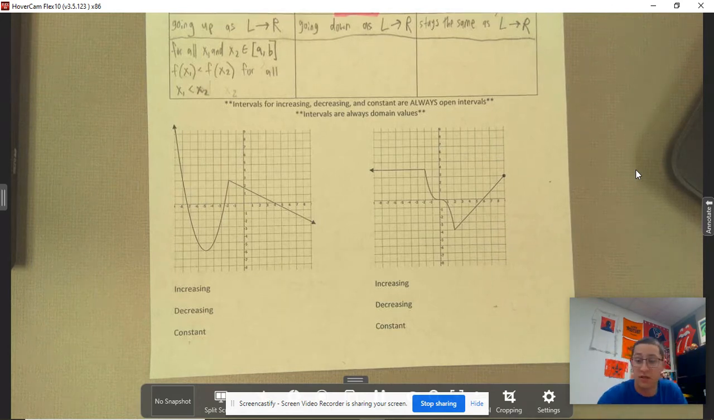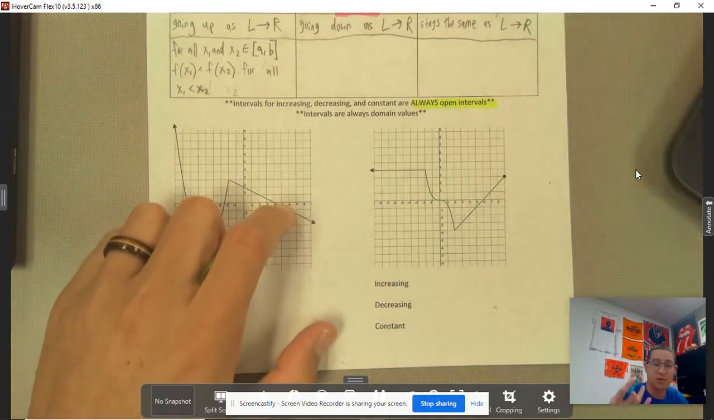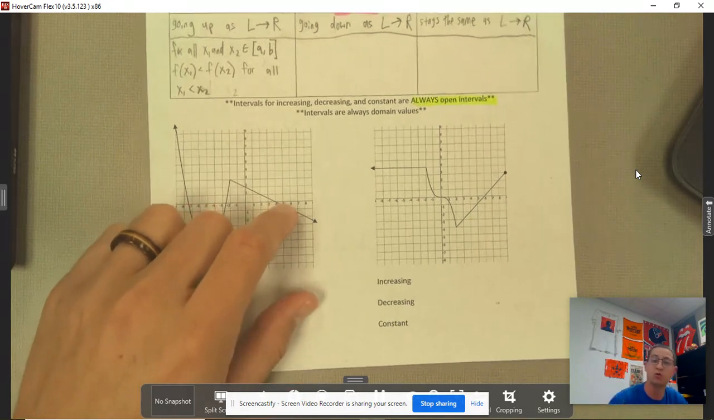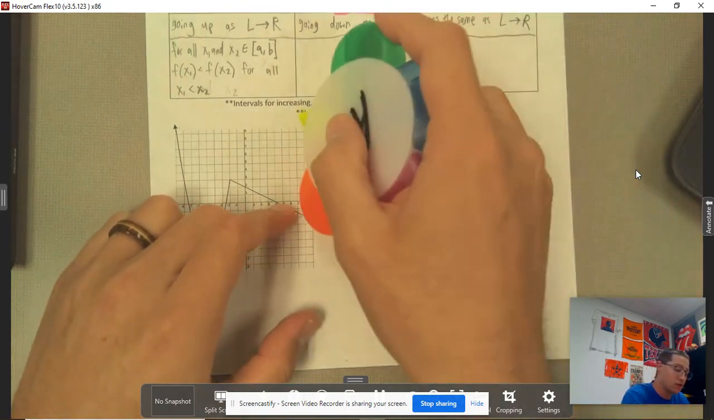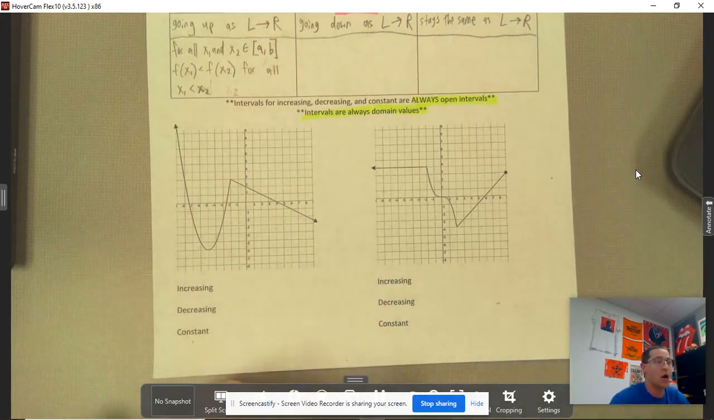And for what x values is it constant? That's the kind of thing we're working with coming up down here. The first thing we need to note is that you're always dealing with open intervals. When you're talking about increasing, decreasing, and constant, you are always working with open intervals, and those intervals are always going to be domain. You're always talking about at what intervals it is increasing for your x. So where, from this x value to this x value, is it increasing, decreasing, or constant?